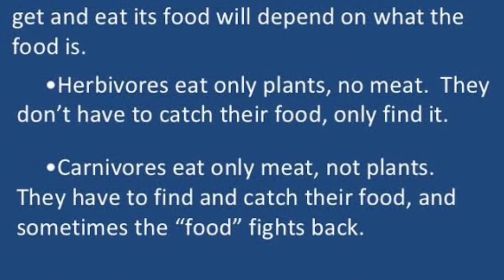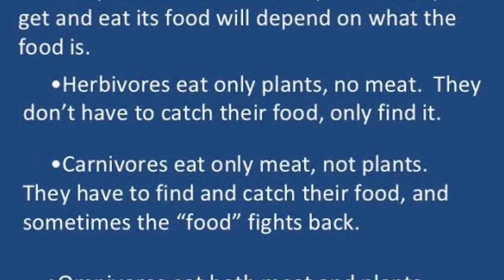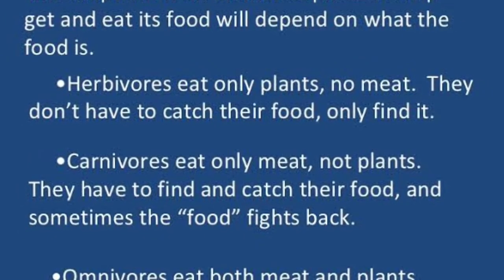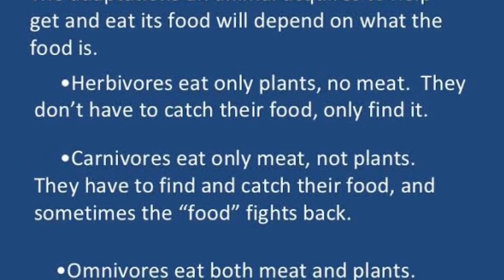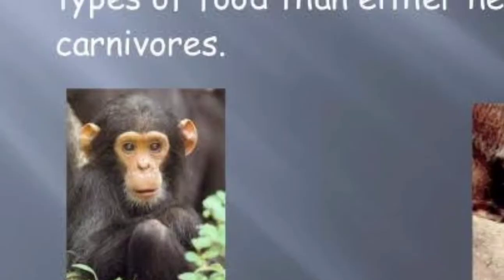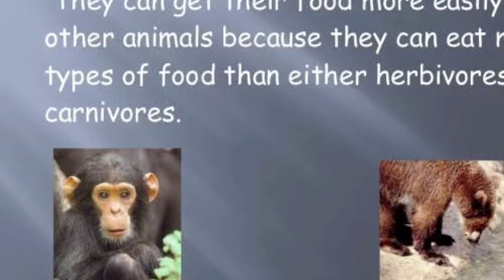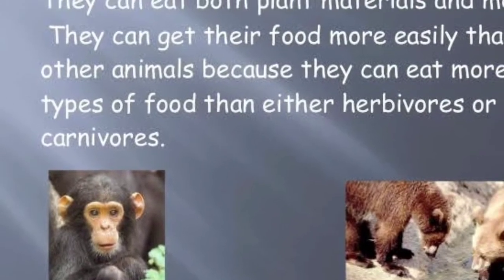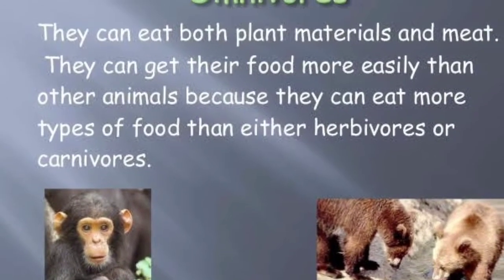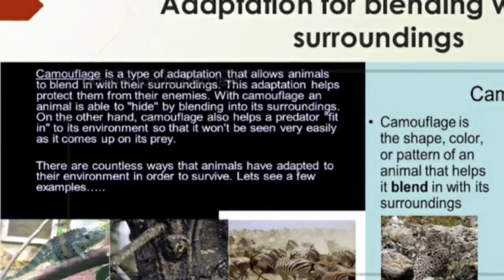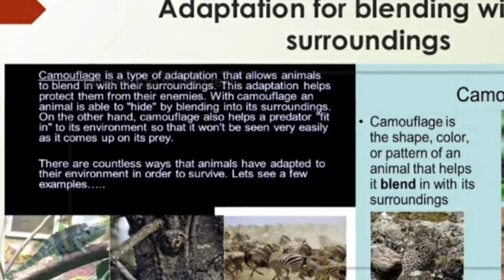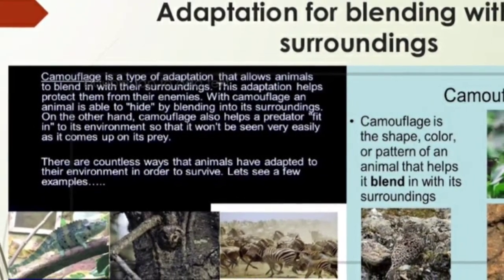They have to find and catch their food, and sometimes the food fights back. Omnivorous eat both meat and plants. Special adaptations are seen in each category to make the process of feeding easy. Adaptation for blending with the surroundings.